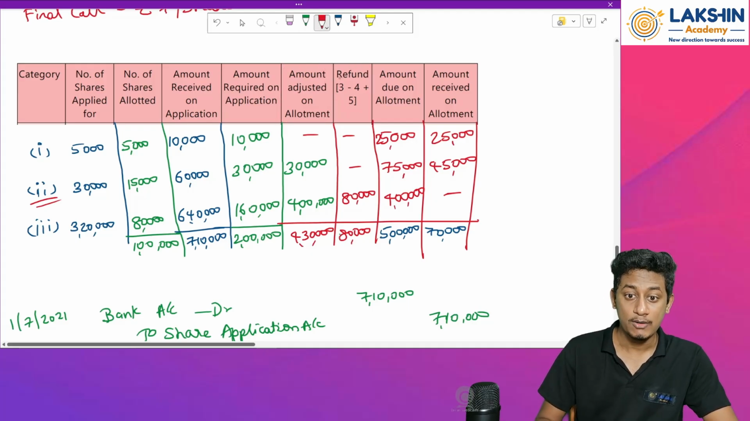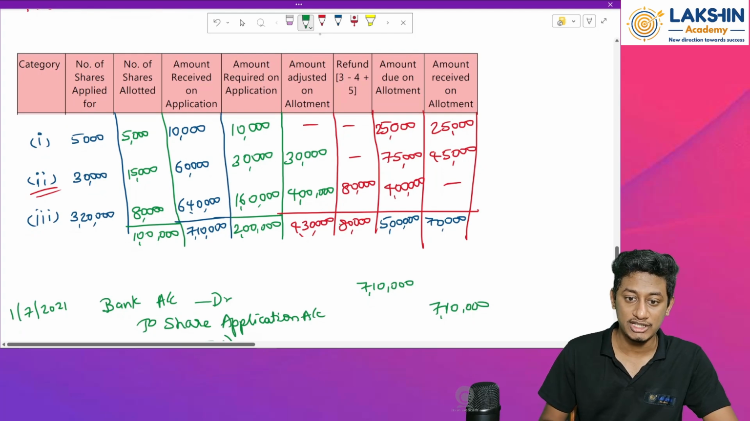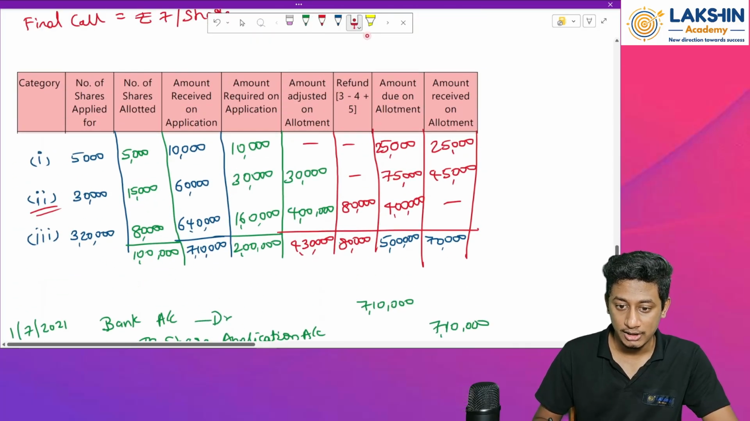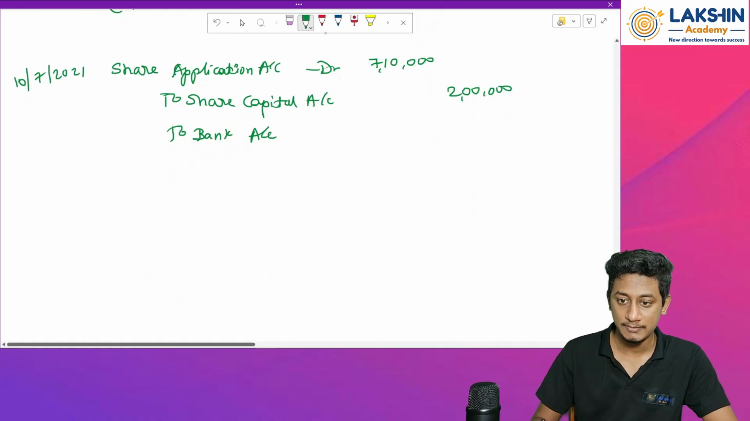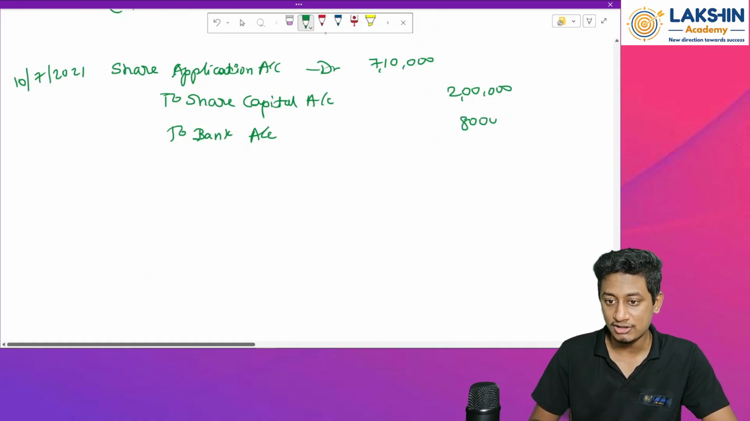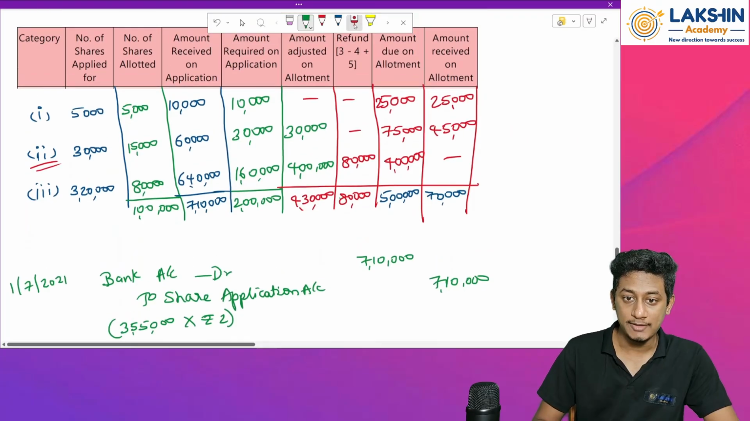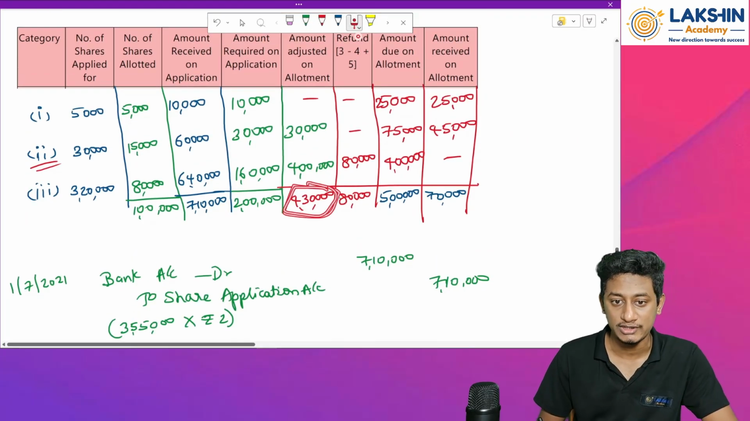So what entry will I pass? Now this is the main part. For the refund, I can just pass to bank account. Through bank, how much is refunded? 80,000 rupees has been refunded. In simple terms, 80,000 rupees will be refunded. But what about this adjusted amount of rupees 4 lakh 30? What to do with this?